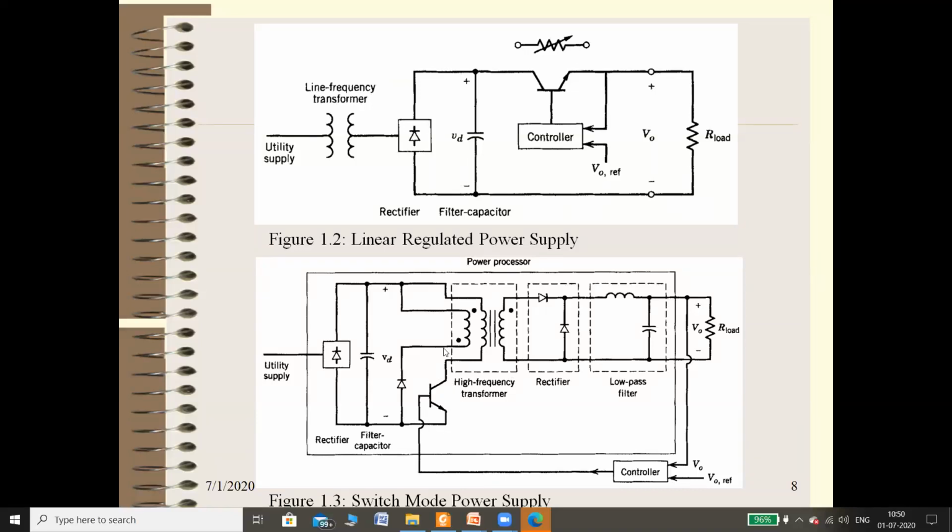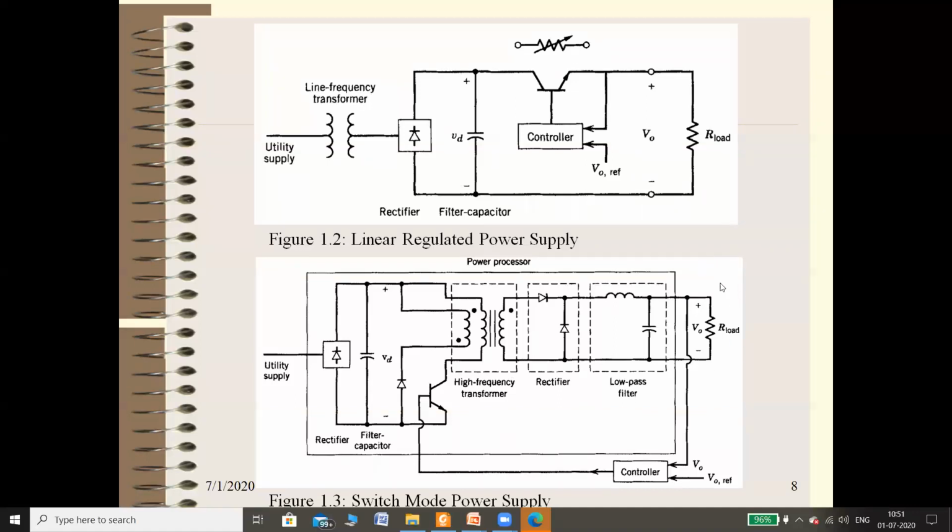If this transistor is on and off, it means that an AC voltage with a high frequency is applied to the primary of the transformer. If you increase or decrease the frequency of this transistor, the output of this transformer is automatically a high frequency. Then we use a rectifier which converts that high frequency AC into DC. Then we use a low pass filter, so that whatever AC components are still present may be bypassed through this capacitor, and only pure DC is fed to the load.